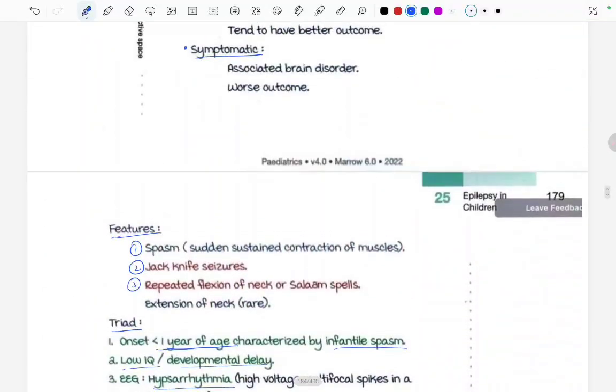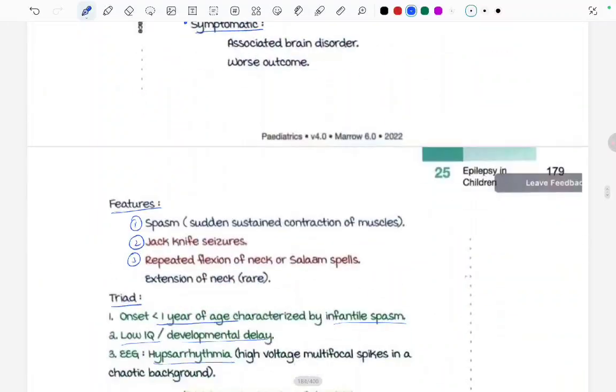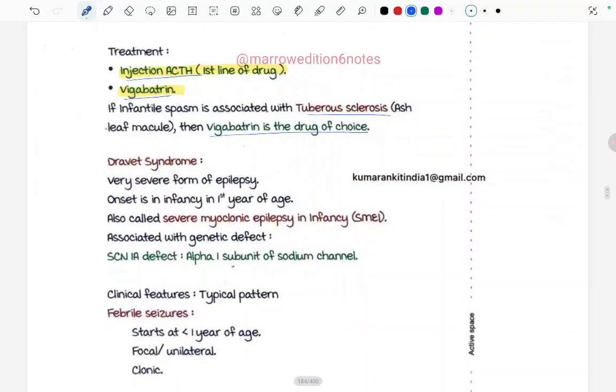Moving ahead to Dravet syndrome, a very severe form of epilepsy. Onset is in infancy, the first year of age. Also called severe myoclonic epilepsy in infancy, associated with a genetic defect of SCN1A, that is the alpha 1 subunit of the sodium channel. What will be the clinical features?